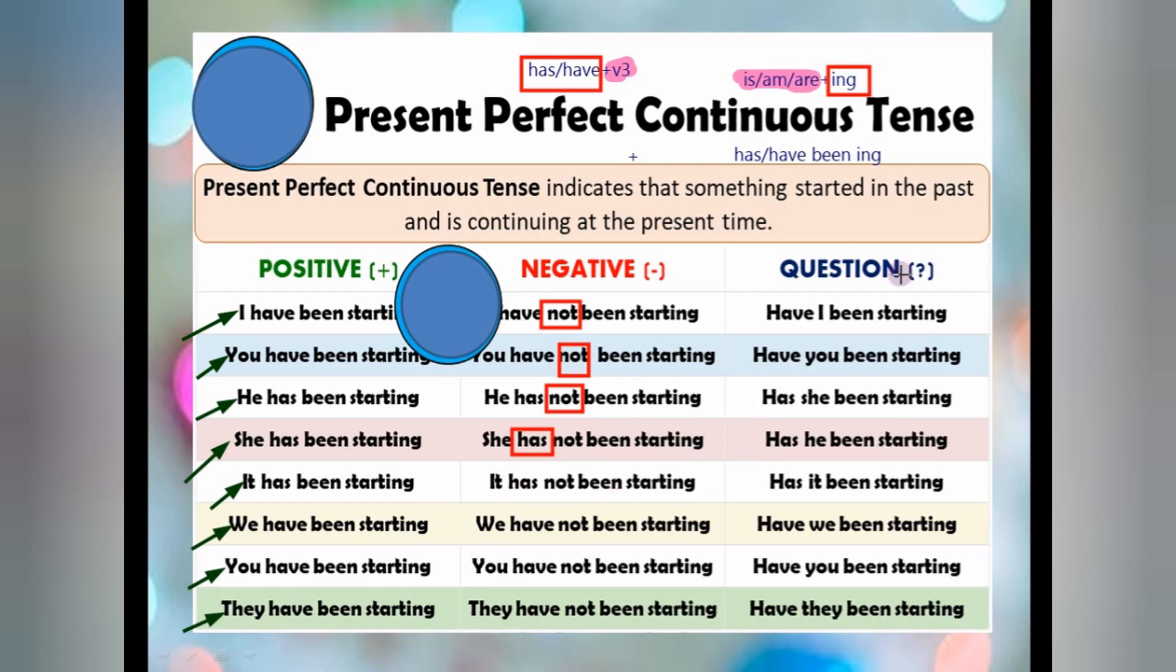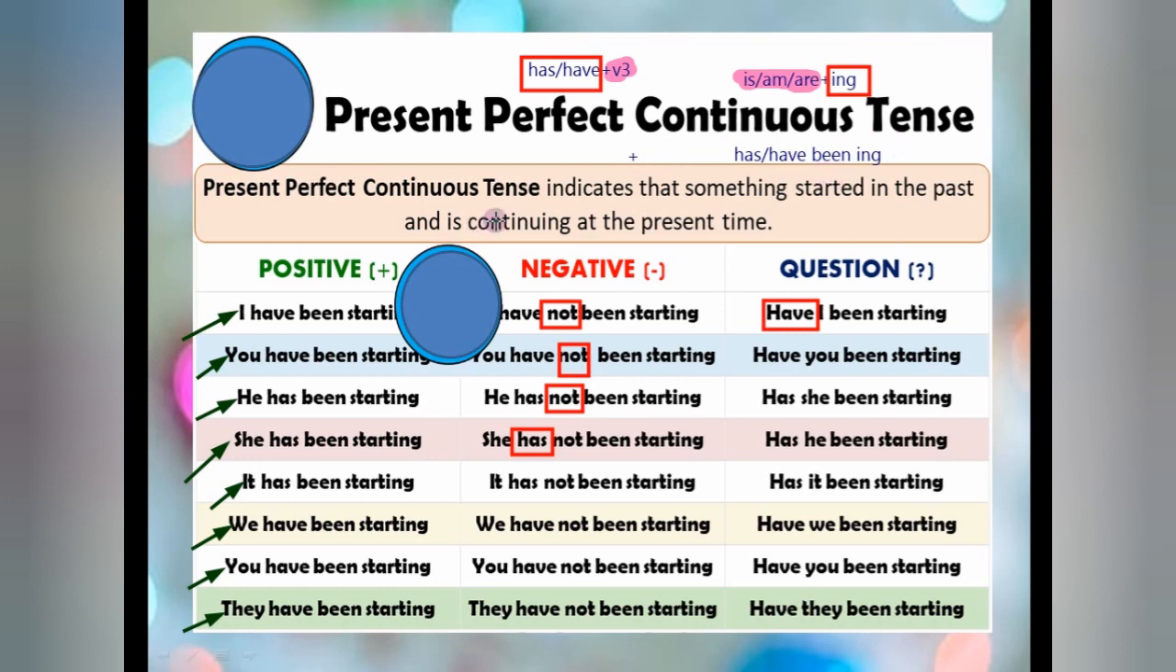And same for framing the question, put the helping verb in front of the sentence. Have I been starting? Have you been starting? Simple. So I hope you have understood present perfect continuous tense. From perfect we have taken has, have. From continuous we have taken ing, and as we have joined both of them, the joining word is been.